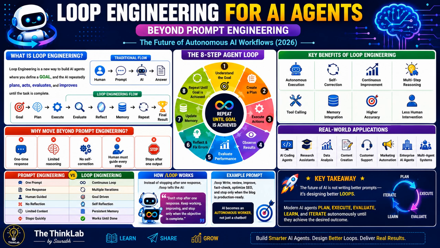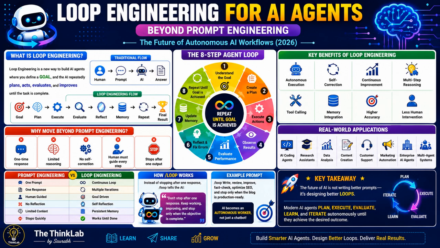Now imagine a smarter AI. Instead of stopping after one answer, it keeps working till the job is finished. It will create a plan, execute the plan, check the result, find the mistakes, improve the solution, and repeat the process until the goal is achieved. This is called loop engineering. So instead of designing a single prompt, you have to design the intelligent execution loop.